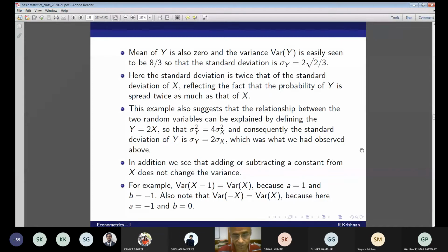Now you see the standard deviation is twice that of the standard deviation of X, reflecting the fact that Y equals 2X. Okay.